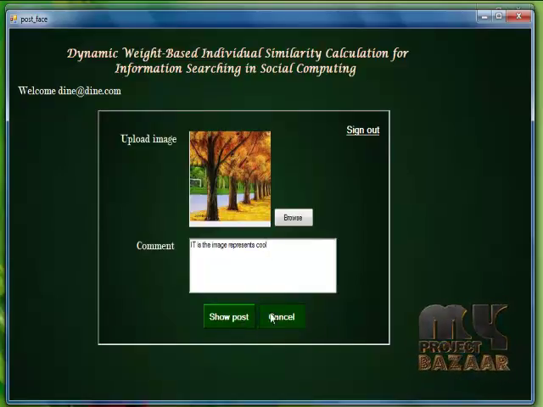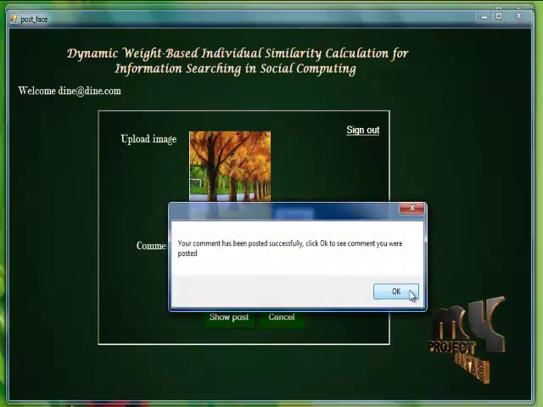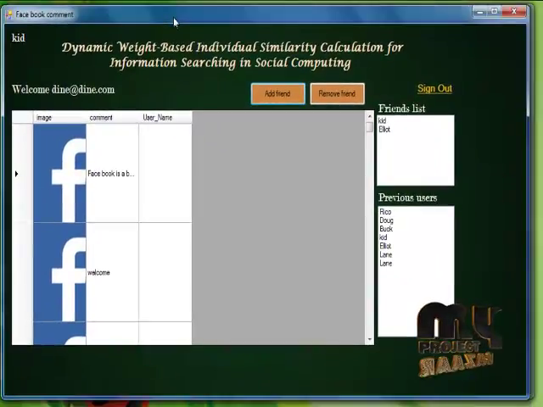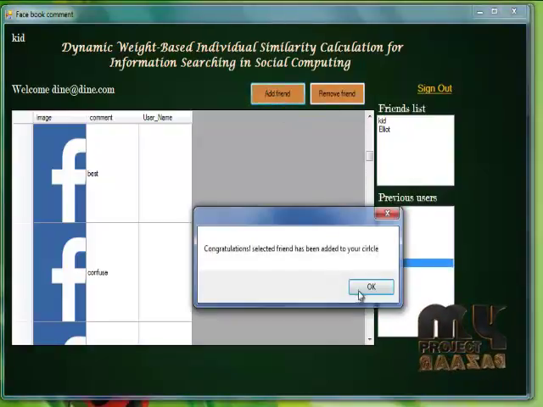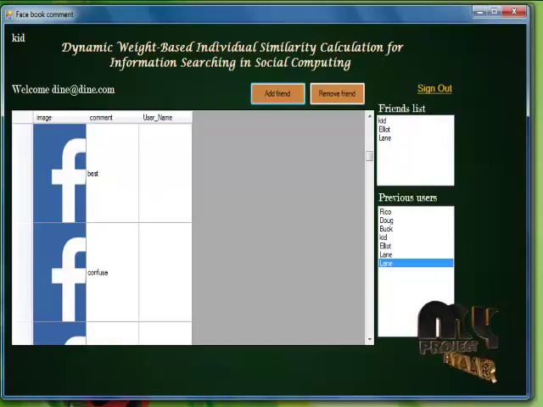Likewise, we can post these comments and also see the comments posted by other users. This is a comment posted by other users. This is the friends list and these are the previous users who have visited Facebook. We can add a friend or remove a friend. If we want to add this friend to our listings, just add this friend.